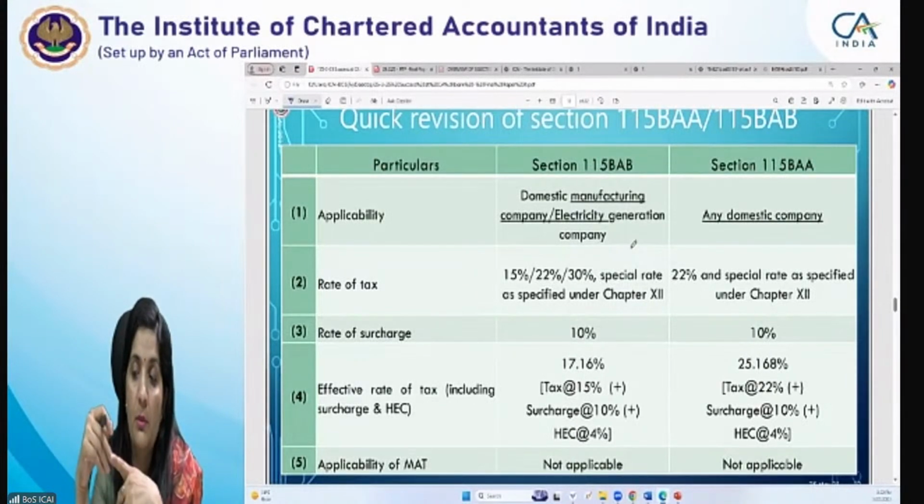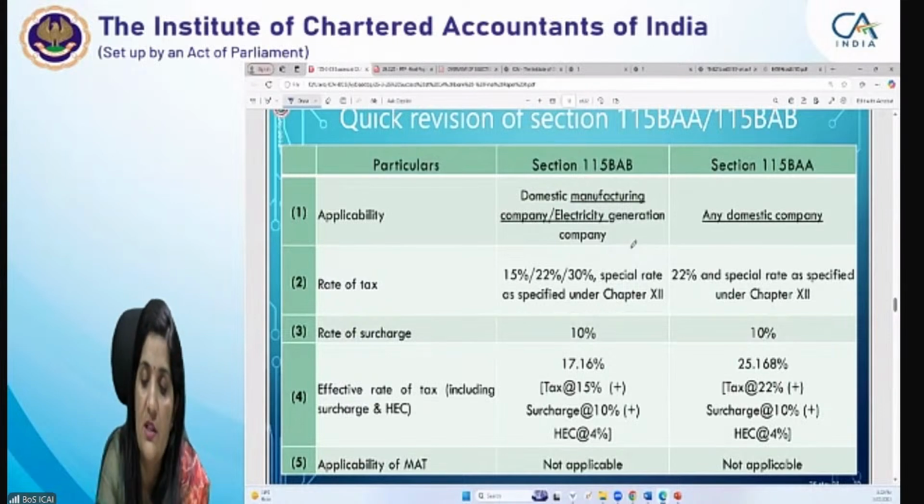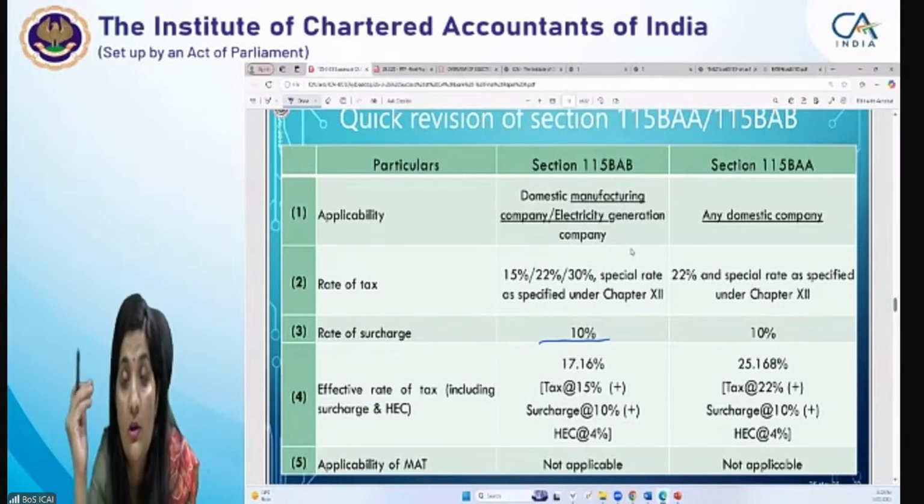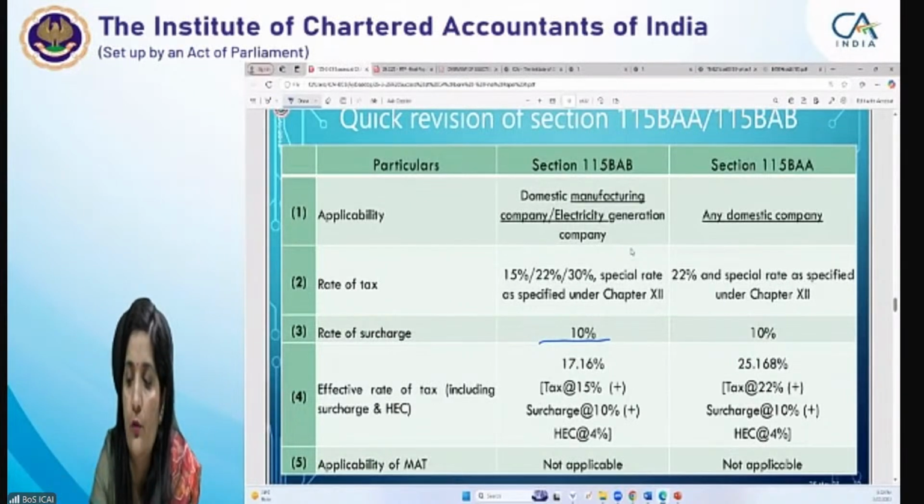In 115 BAB, in BAA. However, the surcharge rate specifically, even though your total income does not exceed 1 crore, the surcharge is applicable at the rate of 10%, irrespective of your total income. This is very, very important. You have to remember this while making the comparison.